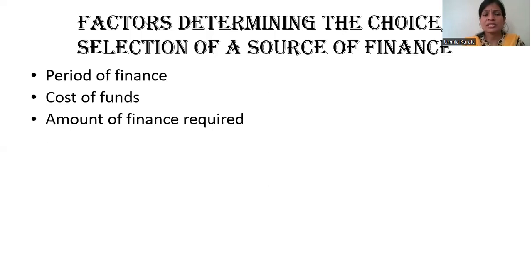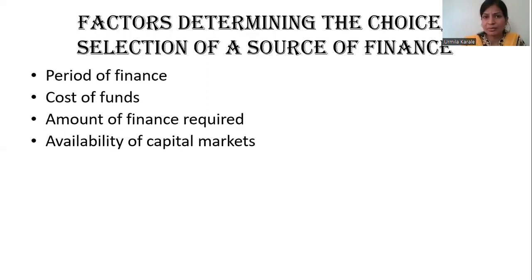The next is the amount of finance required. If it is a very small amount, you can easily repay within a short time, so you will prefer short-term sources. But if a big amount is required for buying some machine or plant, then definitely you require more time for making the payment, and long-term sources will be preferred.